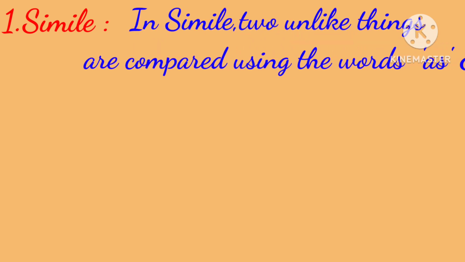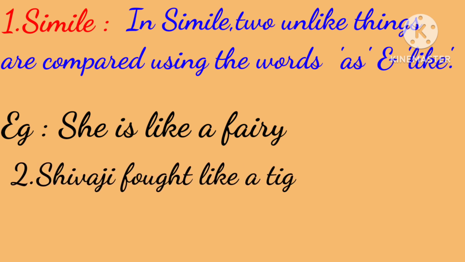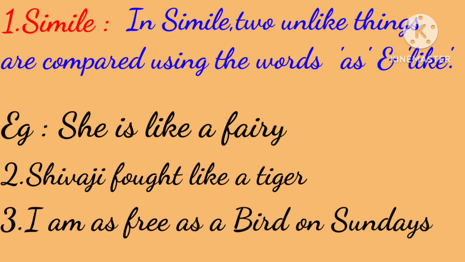Simile. In simile, two unlike things are compared using the words as and like. Example: she is like a fairy. Here we are using like. Shivaji fought like a tiger. Here also we are using like. I am as free as a bird on Sundays. Here also we are using as.